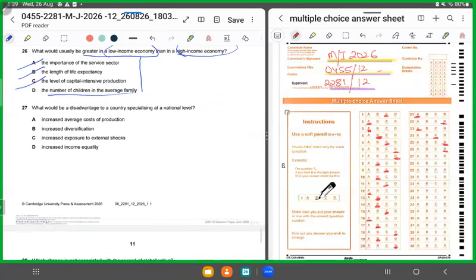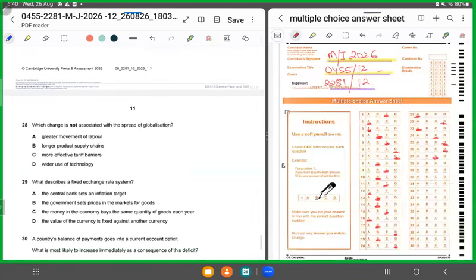27. What would be a disadvantage to a country if it is specializing at a national level? Increased average cost of production, no, average cost would fall. Increased diversification, diversification would be a benefit. Increased exposure to external shocks. Yes. Why? Because once the country is only specializing in particular goods, if the demand for those goods falls, the country is going to face a setback, a drastic fall in its exports and its export earnings, and the domestic industries would face a severe hit. So it's always risky. So 27 has to be C.